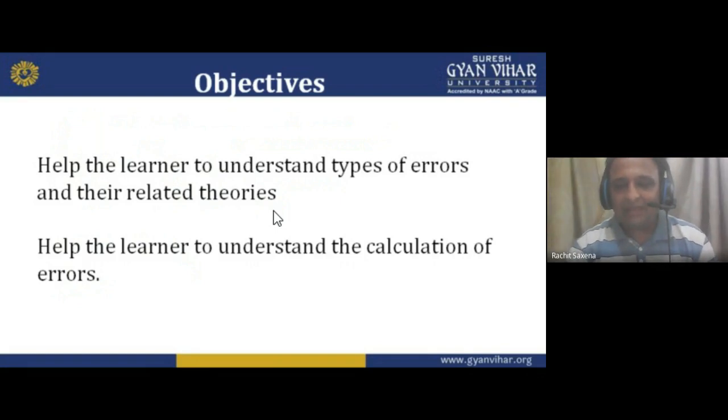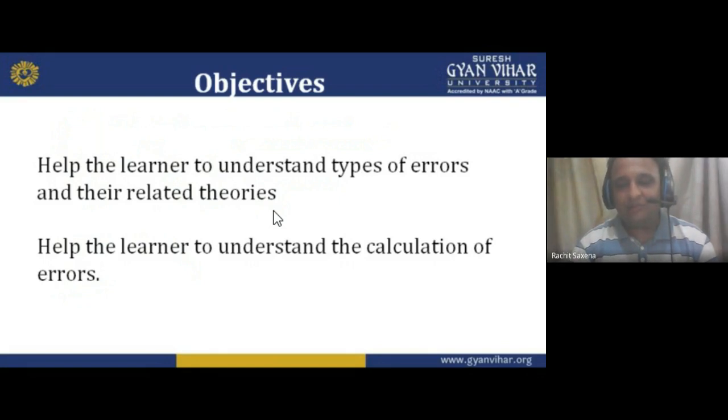Error is of different types. So how can we identify that we have an error? If an error is found in an instrument, and I am not able to identify which type of error it is, how can we identify which category it comes in? So first, identify the errors. How many types of error we have, their theories, and understand the calculation of errors.